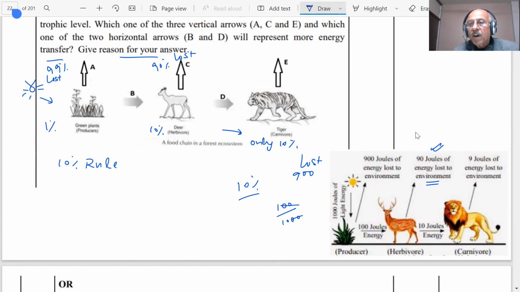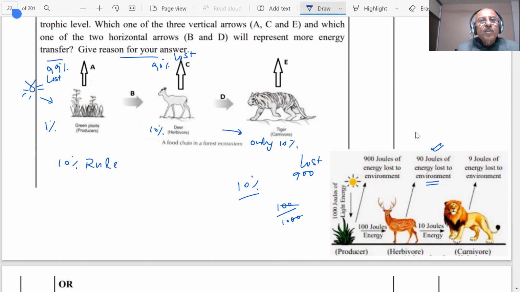So 10% of 90 joules is 9 joules. The rest, 81 joules, is lost to the environment. Therefore, by the end, almost all energy is finished.